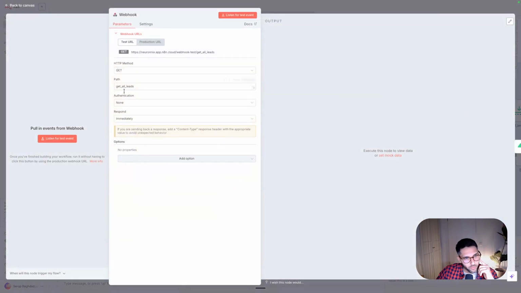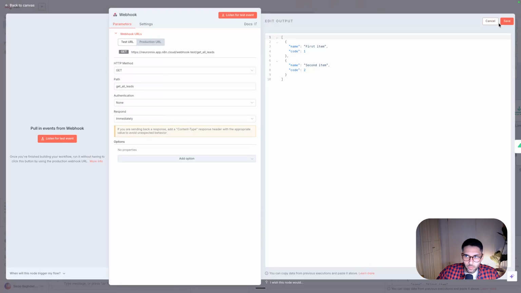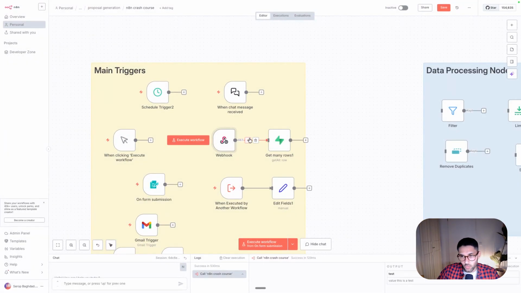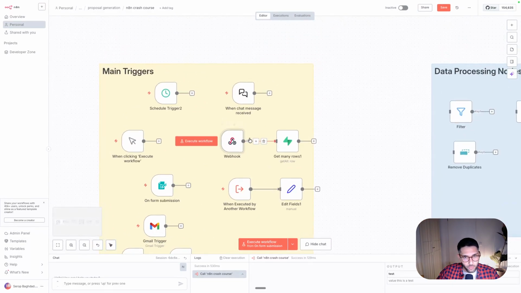The important stuff is to add authentication to make it secure. And then here there are other things regarding security, the allowed origins and all this kind of stuff, the IP whitelisting. So once you're building apps, just make sure to go through this as well. But as a beginner, you don't need to know all of this kind of stuff. I just want you to know that it is possible to do with n8n.